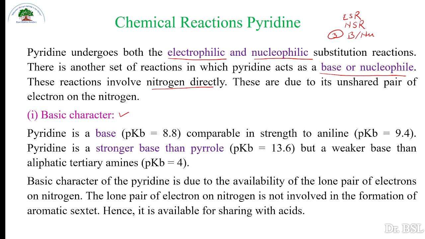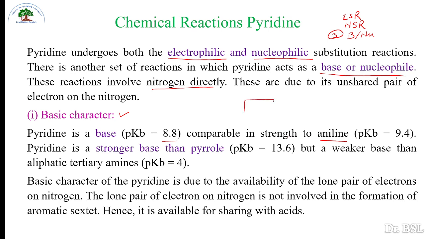Pyridine is a base and its pKb value is 8.8, comparable with aniline. The pKb values of both are comparable. Pyridine is a stronger base than pyrrole.